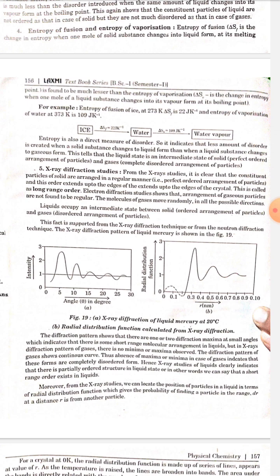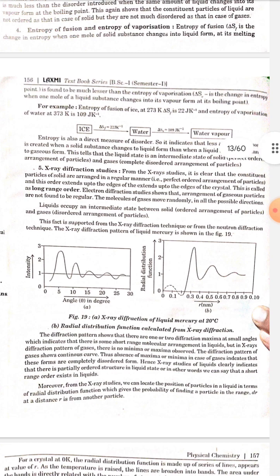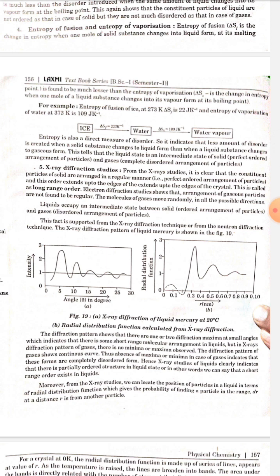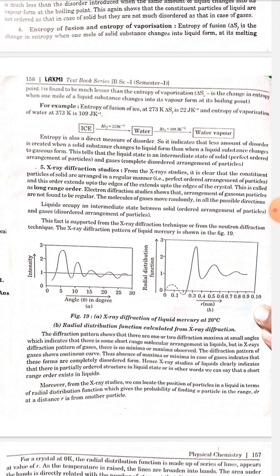Electron diffraction studies show that the arrangement of gaseous particles is not regular. The molecules of gas move randomly in all possible directions. Liquids occupy an intermediate state between solids, ordered arrangement of particles, and gases, disordered arrangement of particles. This fact is spotted from the X-ray diffraction technique or from the neutron diffraction technique. The X-ray diffraction pattern of liquid mercury is shown in figure 19.